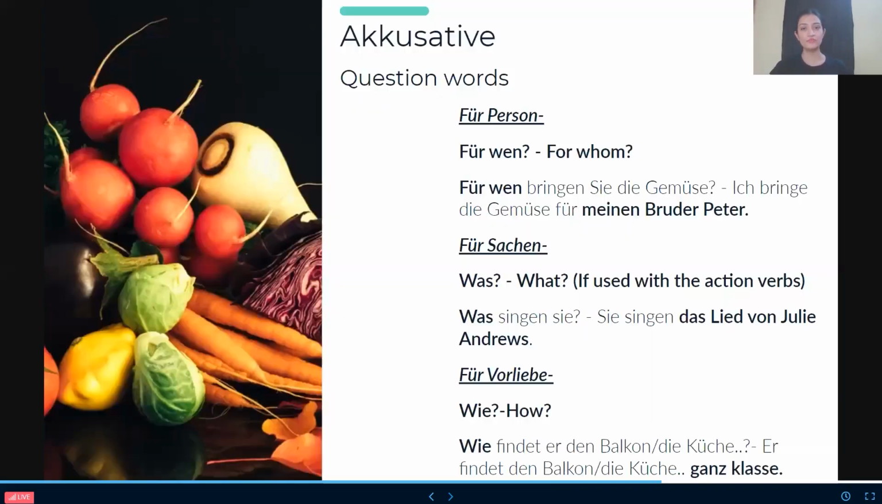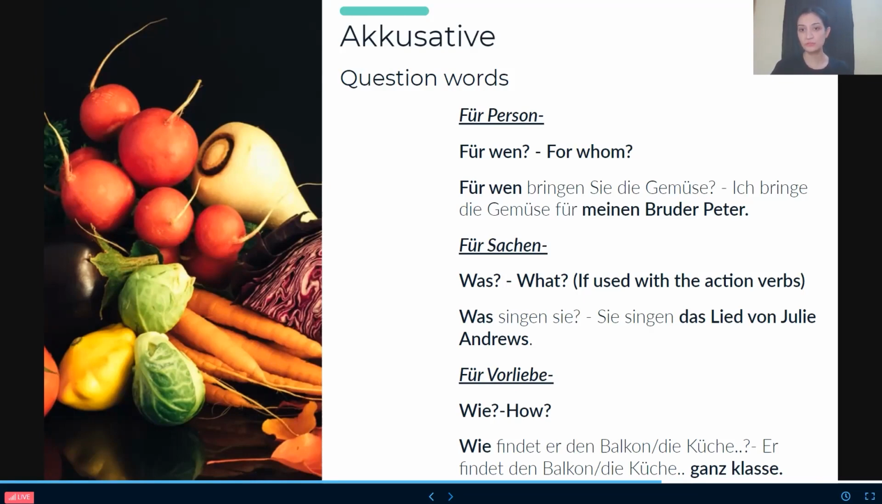Now, moving forward, we have accusative question words as well, like we have nominative question words. So people, in accusative question words, there is für Person, für Sachen, für Vorliebe. Again, für Person, for the person, für Sachen, for the things. Für Vorliebe means for the fondness, which you like. So für Person is für wen, which is for whom. Like "Für wen bringen Sie die Gemüse?" For whom are you bringing the vegetables? Which you can see in the picture as well, a beautiful picture. "Ich bringe die Gemüse für meinen Bruder Peter."